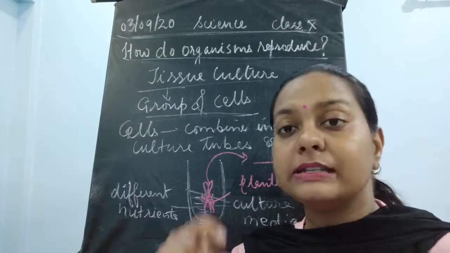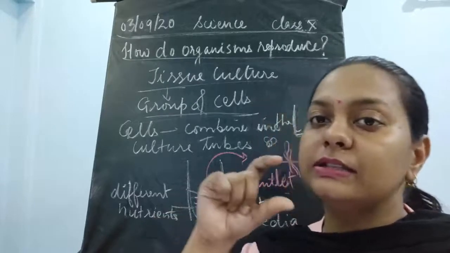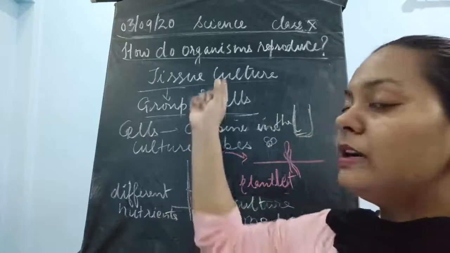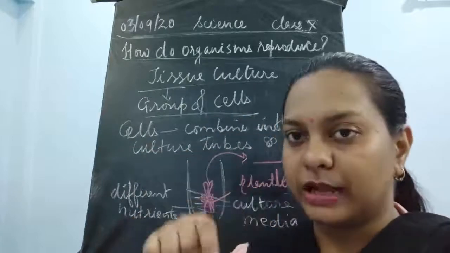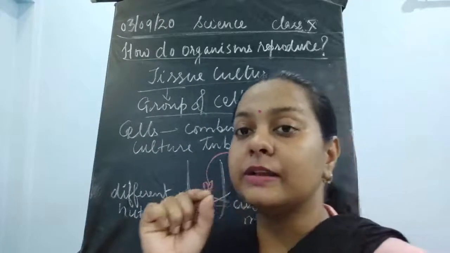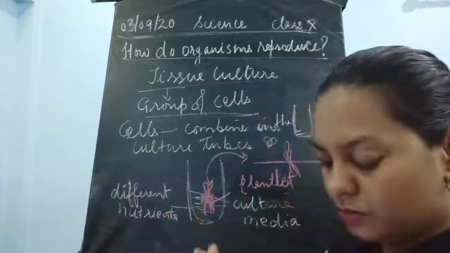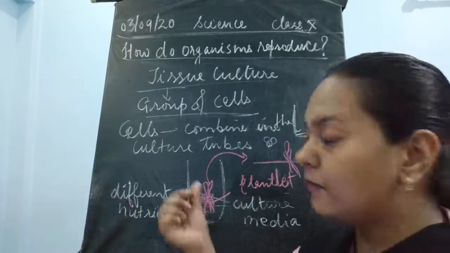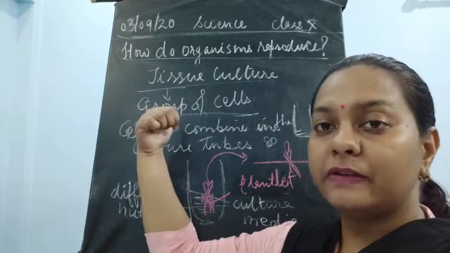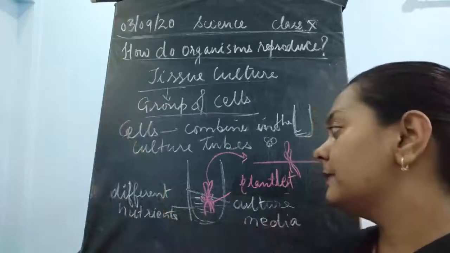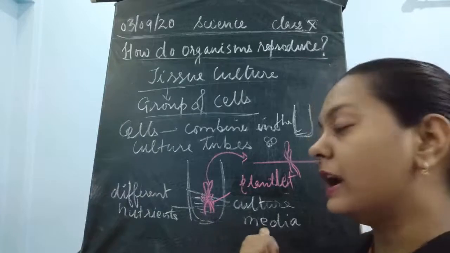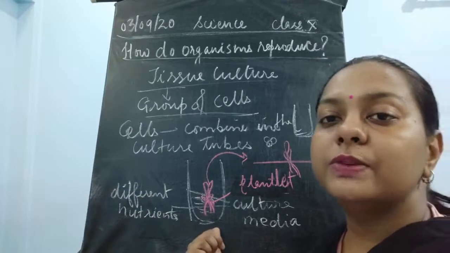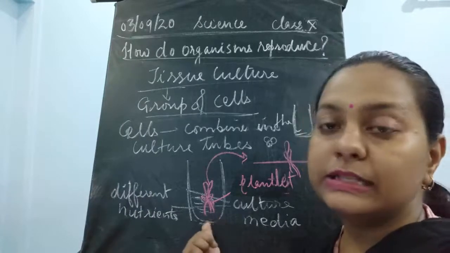Now how is this desired seed, this desired plant, being produced? We will take up all the desired tissues, actually desired cells, and the gene. Now we will combine all these things, and we will form one desired tissue, a group of cells. Now this group of cells will be transferred into the culture media, and this culture medium is going to have all the important nutrients which will support the growth of these tissues.